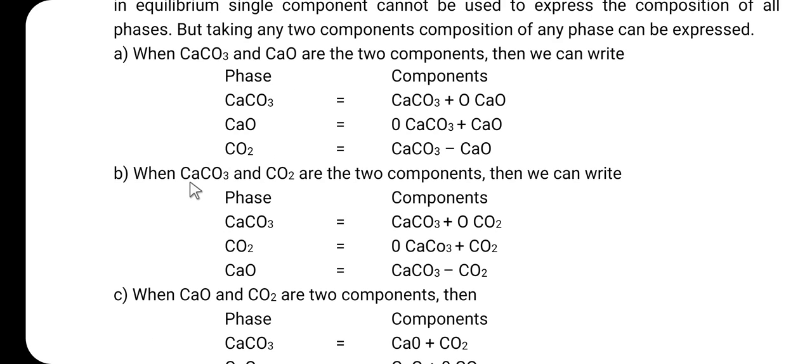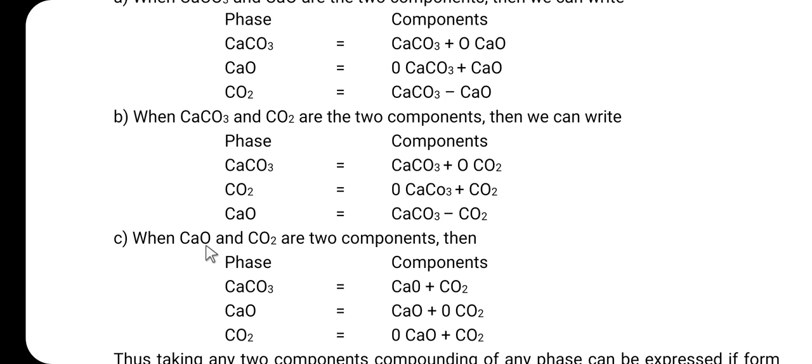Then the second case, when we consider the calcium carbonate and carbon dioxide as the two components, then we can write the phase calcium carbonate is equal to calcium carbonate plus 0 carbon dioxide. Then when we consider the carbon dioxide, it is 0 calcium carbonate plus carbon dioxide. Then calcium oxide is equal to calcium carbonate minus carbon dioxide. This is the second case.